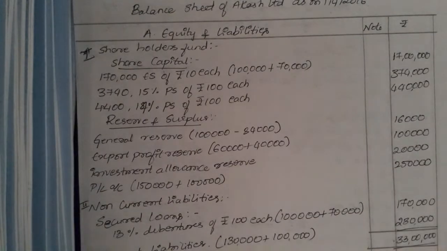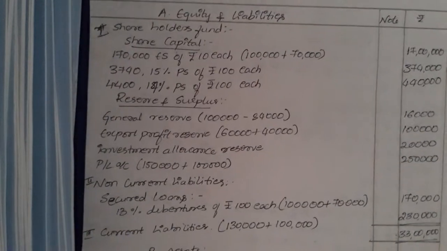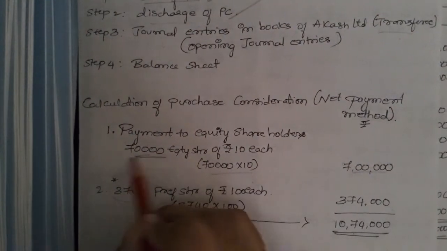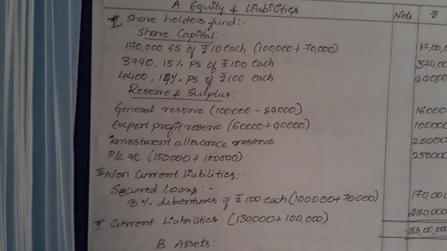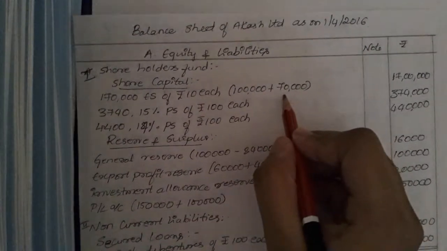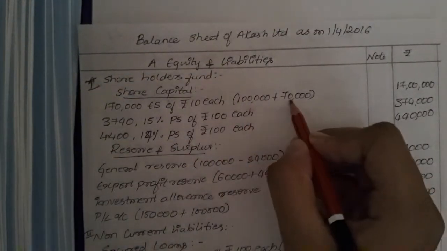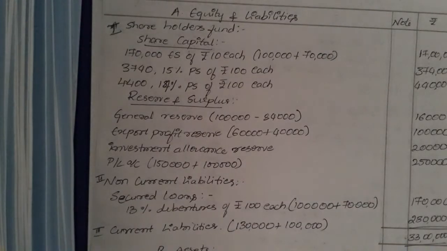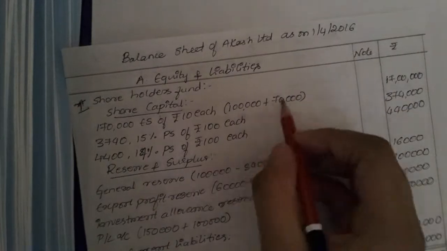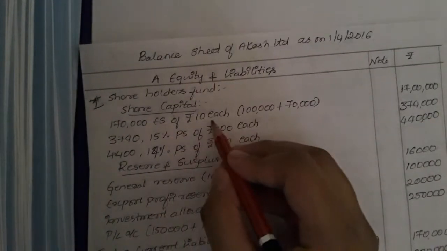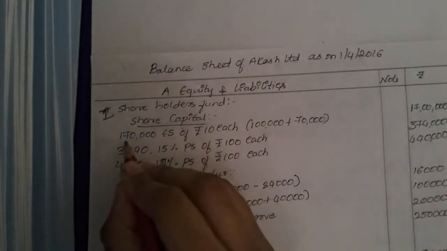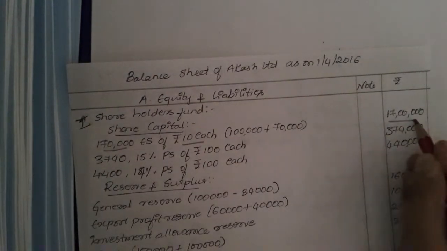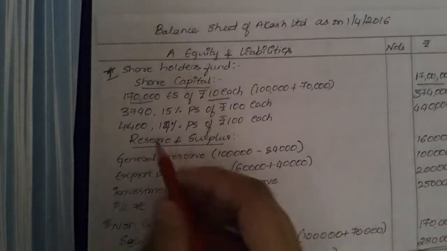We have discharged the equity shareholders, while calculating the purchase consideration we have done 70,000. So 1 lakh plus 70,000, so 1,70,000. So next, coming on, that is 17 lakh: 1,70,000 shares into 10 each. Whatever the number of equity shares multiplied by 10, that will be 17 lakh.